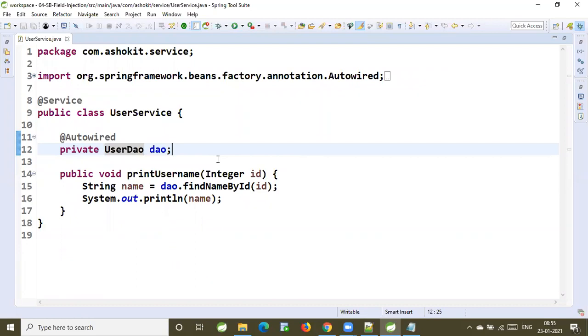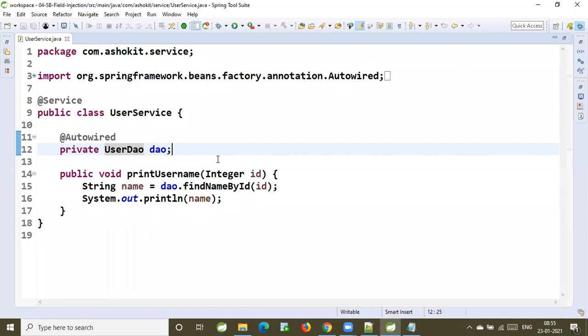Hi, Ashok. What is the difference between dependency injection and IOC? One interviewer asked me this question. Actually, we should not compare them, sir. IOC container will perform the dependency injection. We can't find out the differences. Both are one concept only. These are not two different concepts.